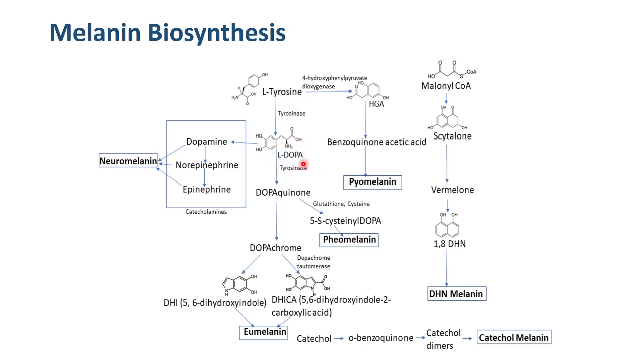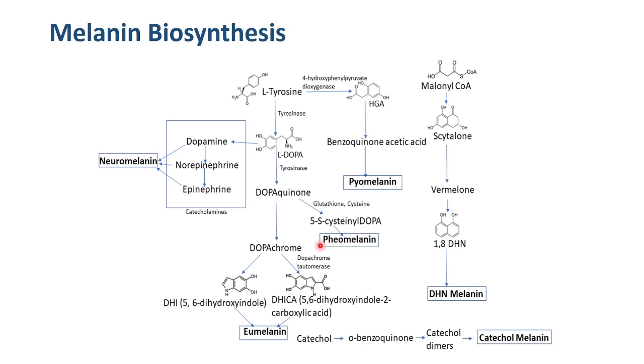From dopa, it can be converted to dopaquinone, dopachrome, and then the monomers of melanin, that is DHI and DHICA. It was believed, as a hypothesis, that melanin produced by bacteria is secreted in the form of these monomers DHI and DHICA into the culture media, where they auto-polymerize to form the eumelanin pigment.